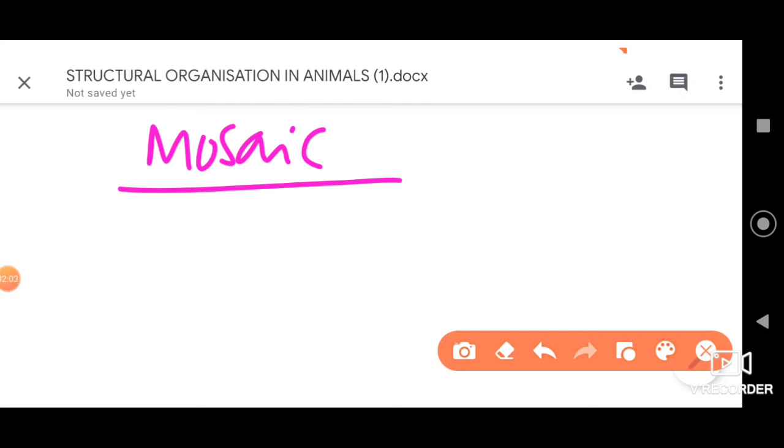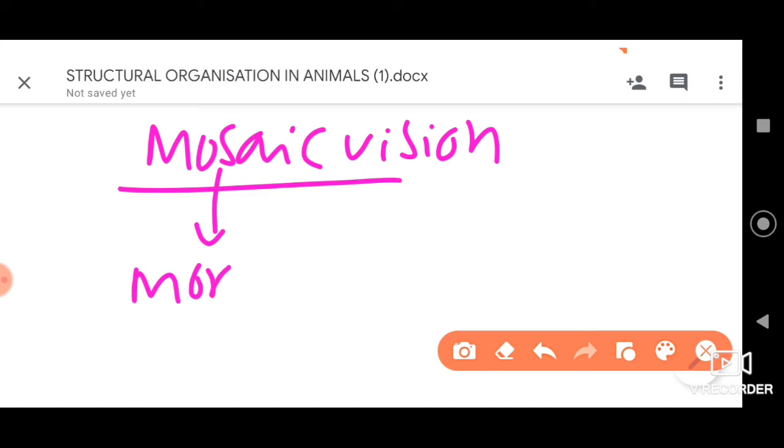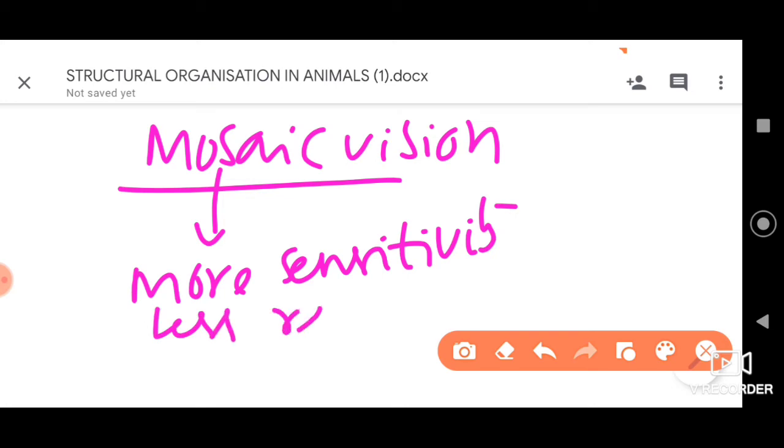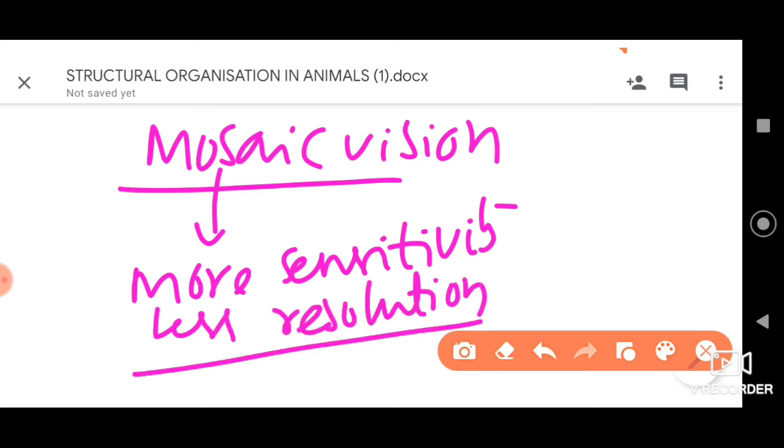Many images for a single object is called mosaic vision, and this mosaic vision has more sensitivity and very less resolution. Enlargement of the image is very less with respect to the ommatidia.